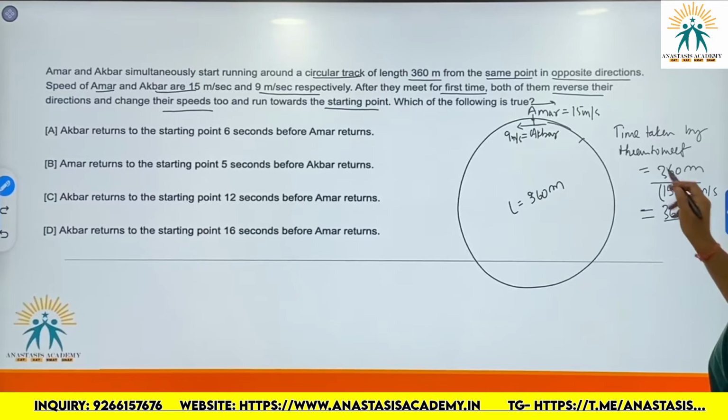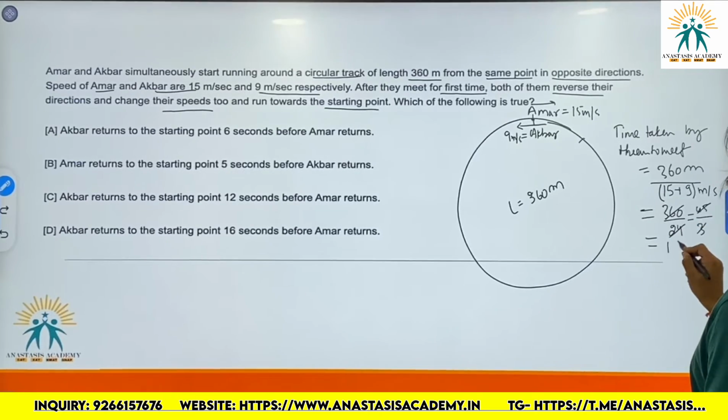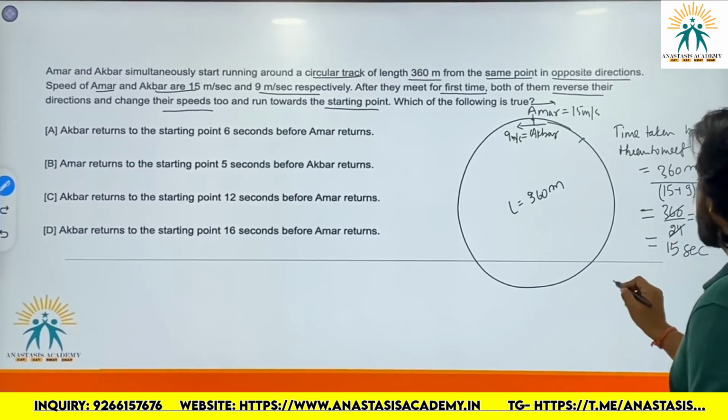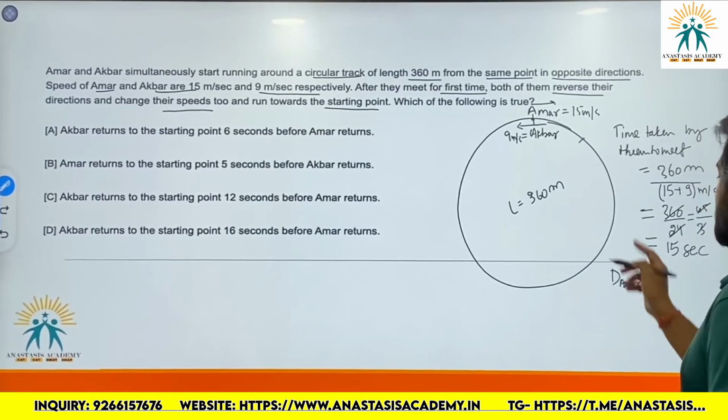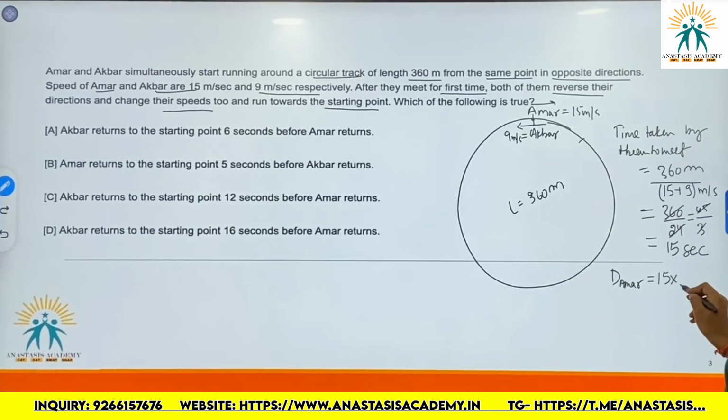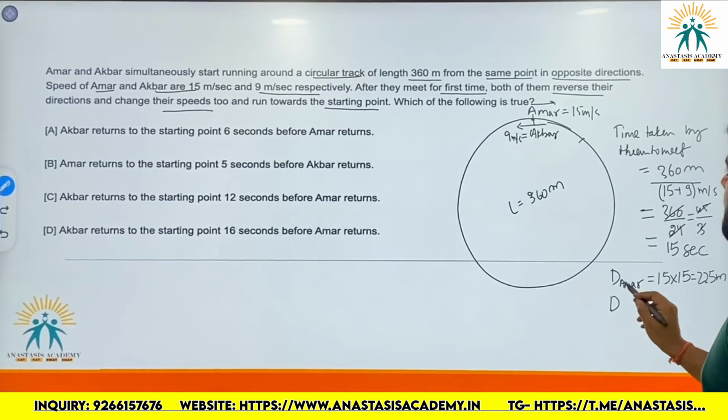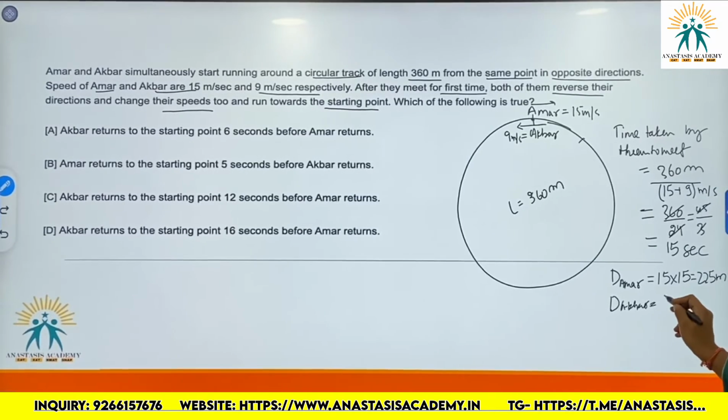So the time taken by them to meet would be how much? It gets cancelled by 8, 3 times. This is 45. So meeting time is 15 seconds. So they would meet for the first time after 15 seconds. So in 15 seconds, the distance travelled by Amar would be 15 into 15, that is 225 meters, and the distance travelled by Akbar would be 9 into 15 seconds, that is 135 meters. The sum of both these distances is indeed 360.